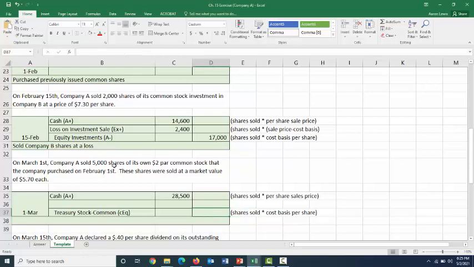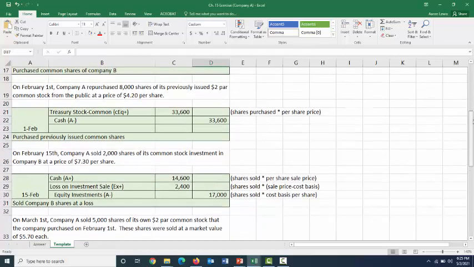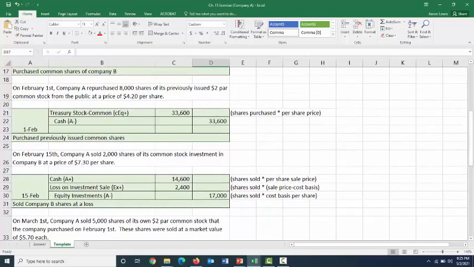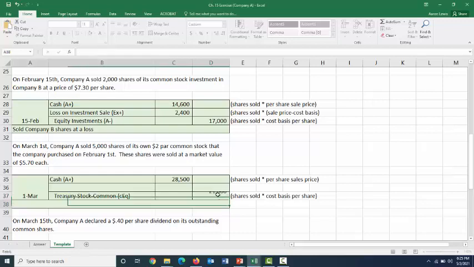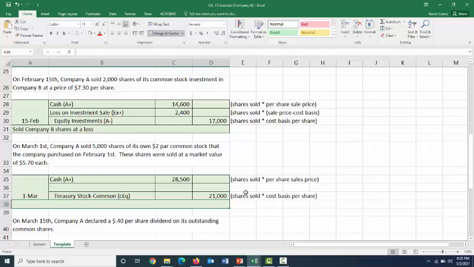Well, we know we're selling 5,000 shares back. What did we pay originally back on February 1st to buy these shares back from the public? If we scroll back up through our information, we paid $4.20 per share when we bought these back originally. So those 5,000 shares that we are reselling cost us $4.20 a piece, which means we originally paid $21,000 to acquire those shares back from our shareholders, which means our debits don't equal our credits, and we know we're going to need a credit right now to make our debits equal our credits, and that credit is going to be for $7,500. So how do we get to $7,500?